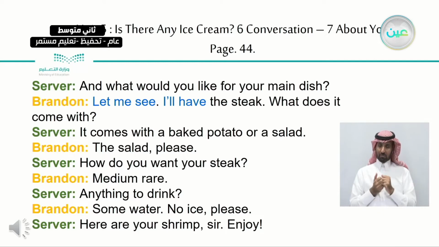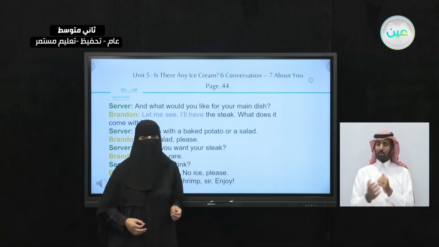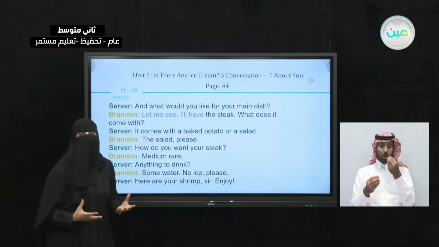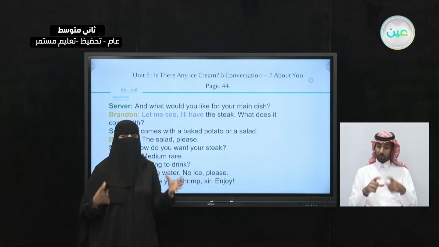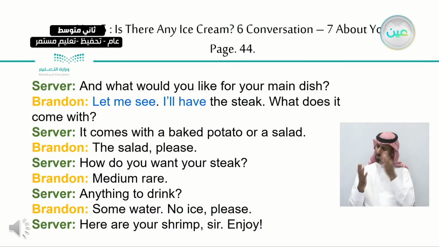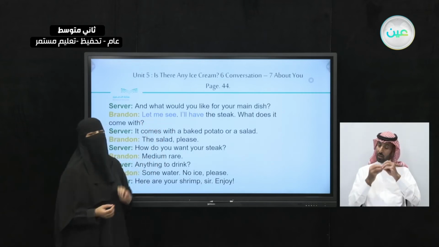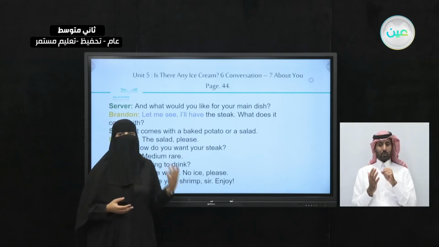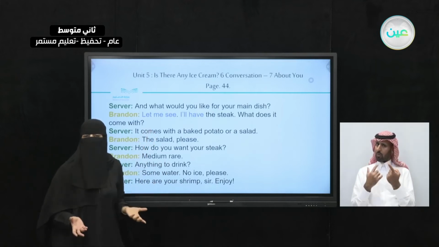So now, what did you hear in the next part of this conversation? So let's see here. The server said, what would you like for your main dish? So for an appetizer, he did order the shrimp. But what about the main dish? So he ordered what? He thought, let me see. Why did I highlight here? Why did I change the color of let me see and I'll have? So what is the special thing about let me see here? So what did you understand from the context of let me see?